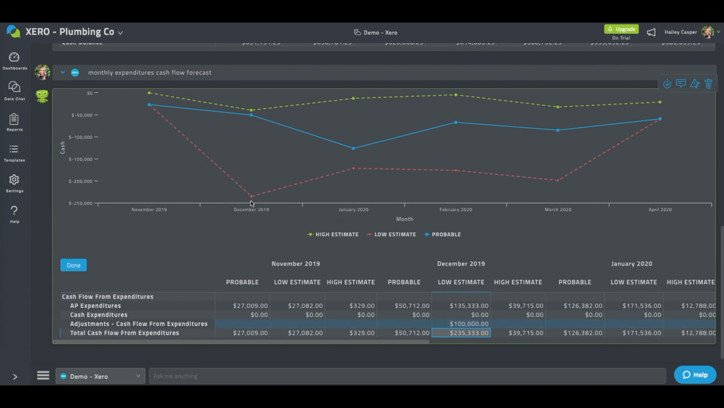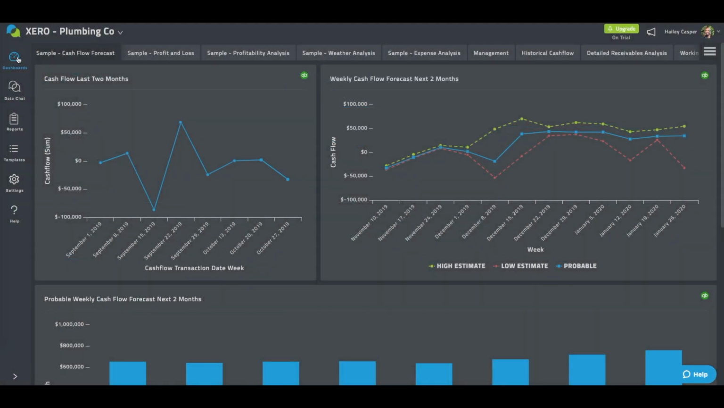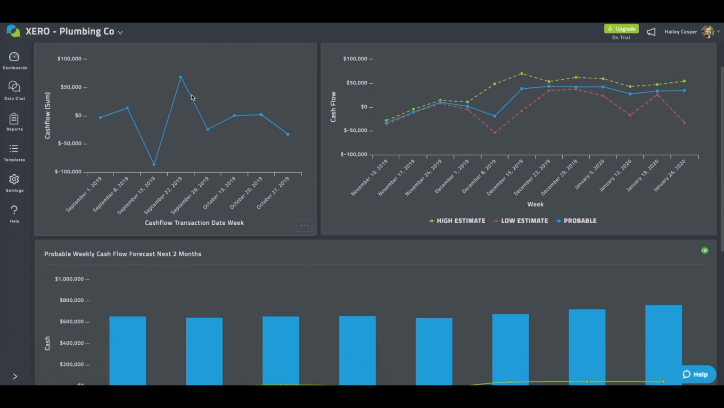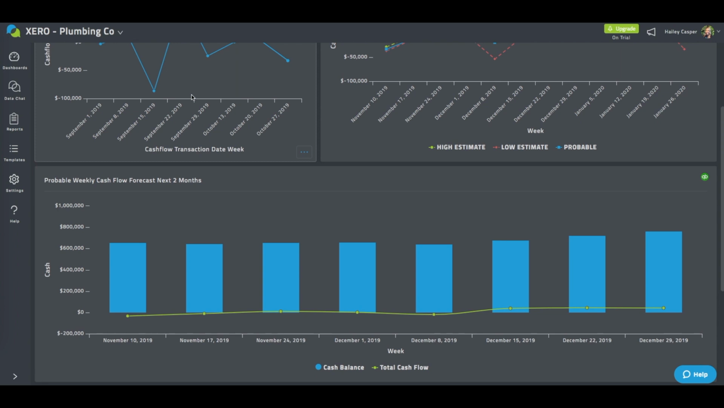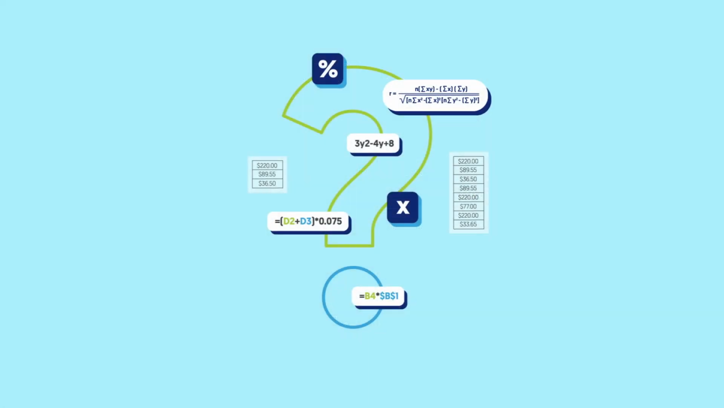Once you've generated your cash flow forecast, you have several options. Save your cash flow forecast as a report and share it with your team or clients. Build a dashboard dedicated to cash flow forecasting so you can see your cash flow projections on a rolling basis. Or you can create a reporting template containing a series of cash flow forecasting queries and schedule it to run automatically at regular intervals.